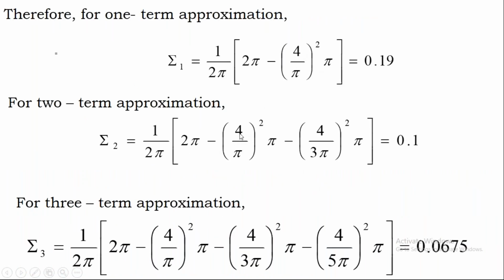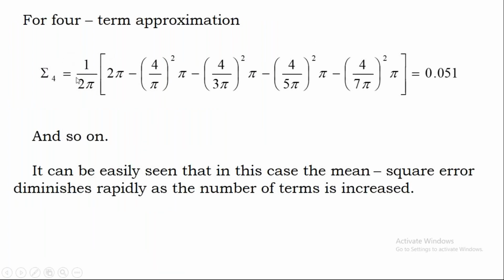So your C1 is 4 by pi. For the two term approximation, you consider C1 and C3. C1 is 4 by pi and C3 is 4 by 3 pi, and KR is common for one term or two terms, which is pi only. If you simplify all this, you will get 0.1. Then for three terms, C1, C3, C5, observe that as you go on increasing the number of terms, the error decreases to 0.06. If you go for four terms, it is 0.051 and so on.